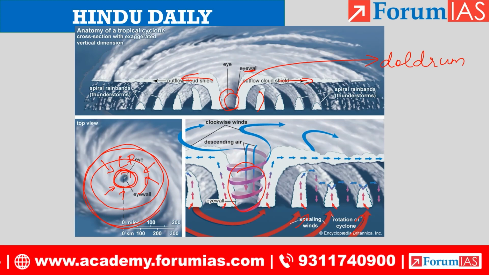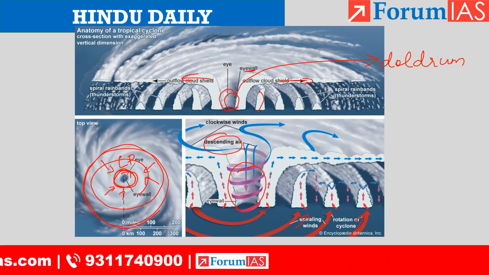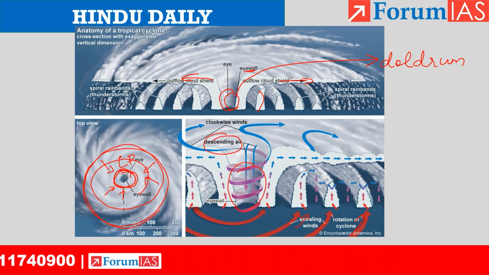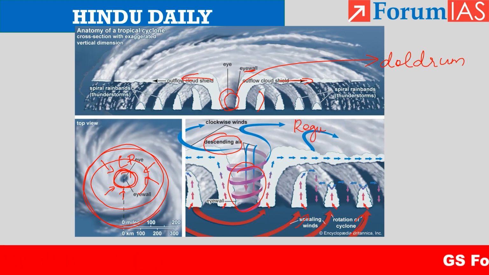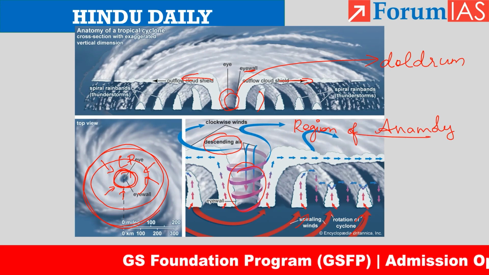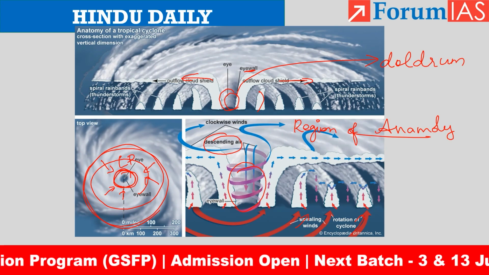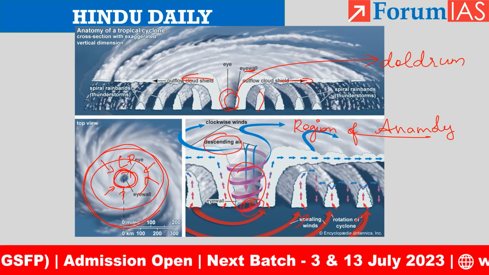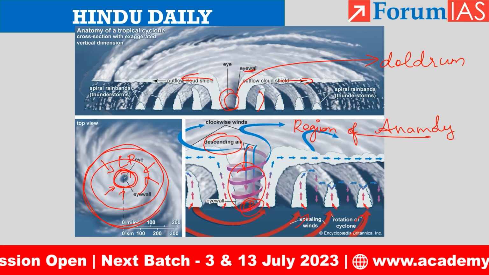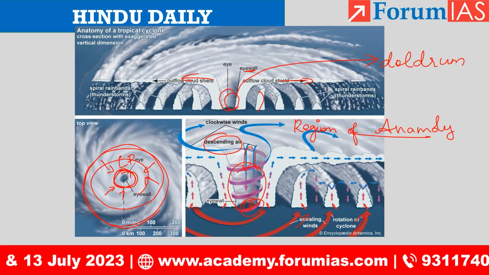Okay. And in the eye, why is it doldrum? There is also descending air inside the eye. That is why the eye is also called a region of anomaly. Okay. So, why is it called a region of anomaly? Because firstly, it is an intense low pressure zone. But there is also descending air. That is why we call it a region of intense anomaly.